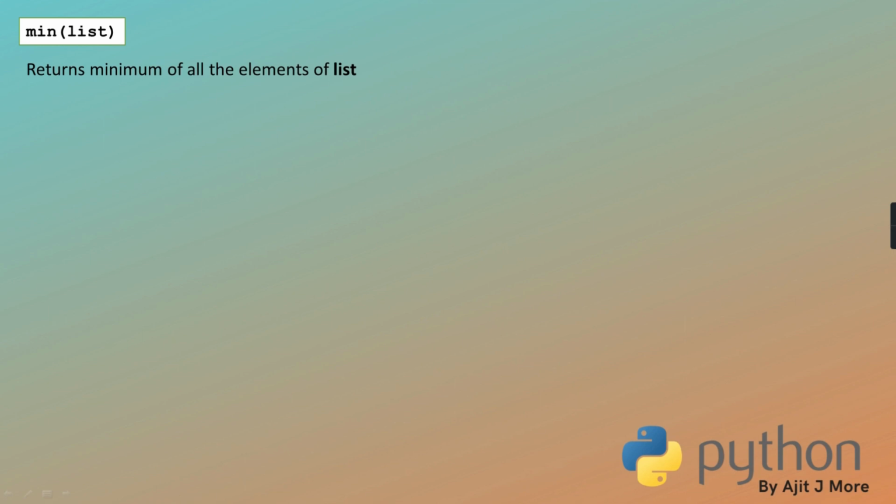So min returns the minimum of all the elements of a list. A equal to a list of numbers, minimum of A. Obviously it will return 2, because in that list 2 is the minimum. Now I don't have to explain it further. The same analogy goes on: like min is there, we have max. It will return the maximum element in the list.